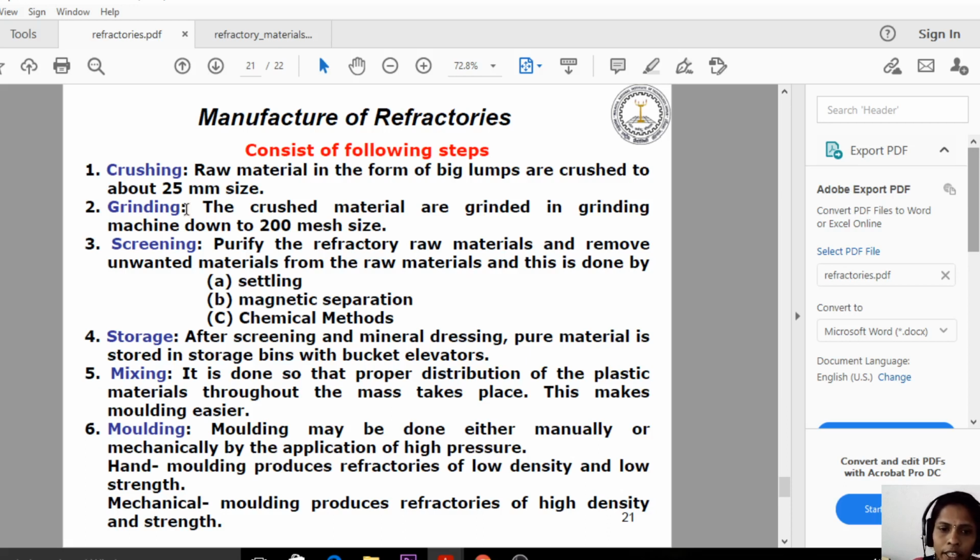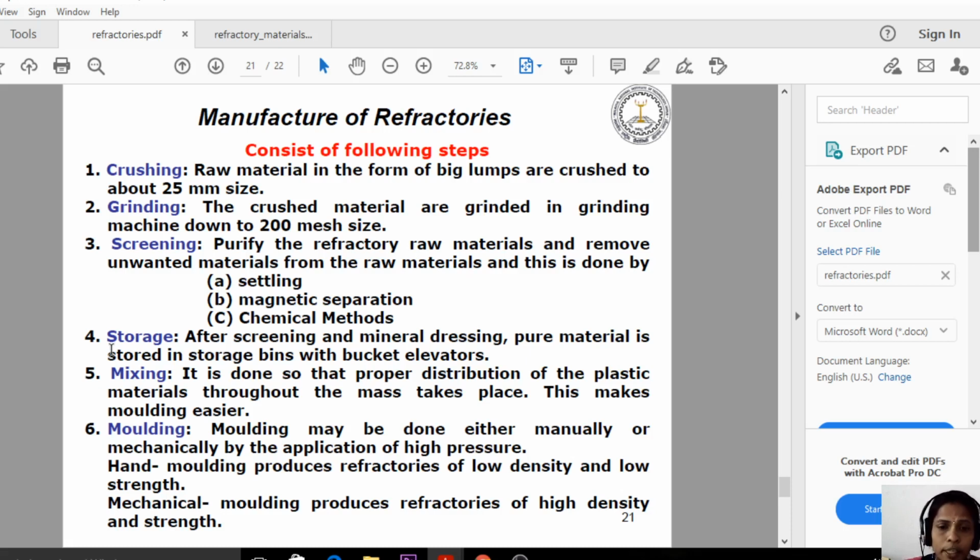Whatever we have taken in the crushing process, we are grinding in the grinder. In the third step, the screening process, it is nothing but removal of unwanted impurities by three continuous steps: settling, magnetic separation and chemical methods.